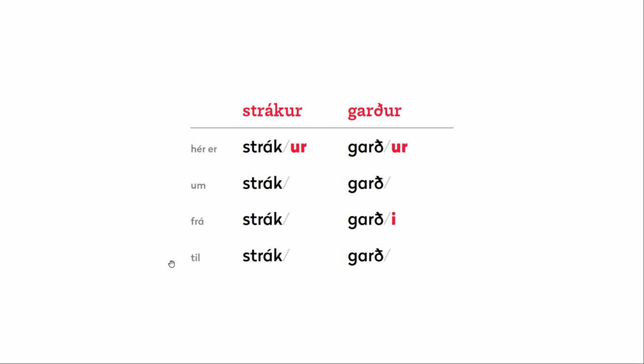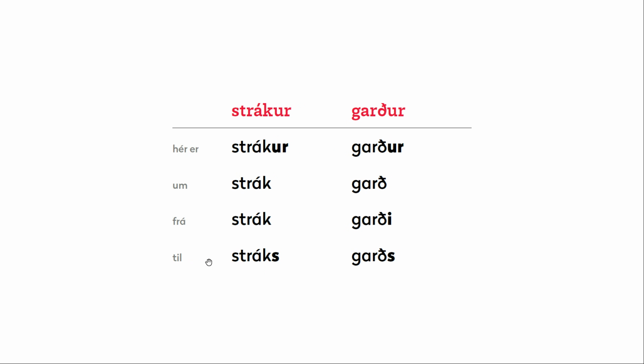For the genitive, we add an s ending to the stem, so we would say til stráks and til garðs. So let's just repeat that one more time. Hér strákur, strák, frá strák, til stráks. And hér garður, garð, frá garði, til garðs.